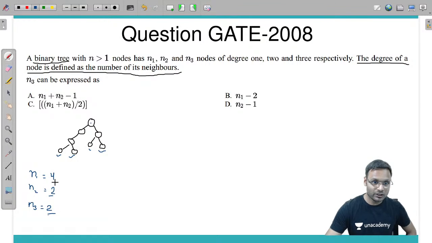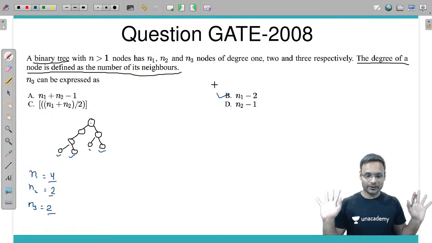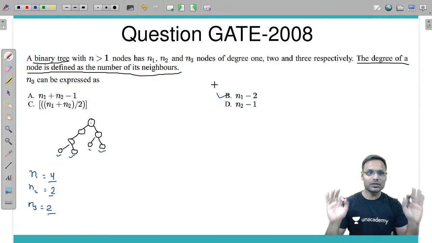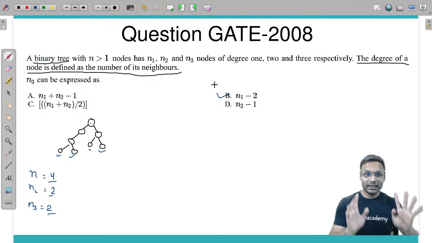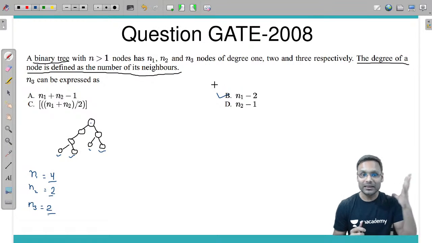That is not given in the options. n1 minus 2: yes, option B seems correct. Option (n1 plus n2) divided by 2: n1 plus n2 is 6, and 6 divided by 3 does not match. n1 plus n2 minus 1 is 5, no. So option B seems correct. But can we get the same answer using some kind of mathematics?